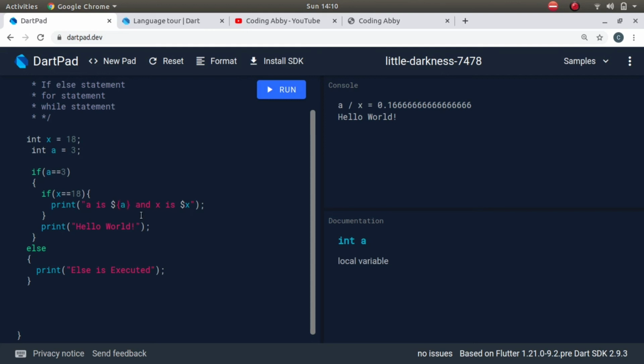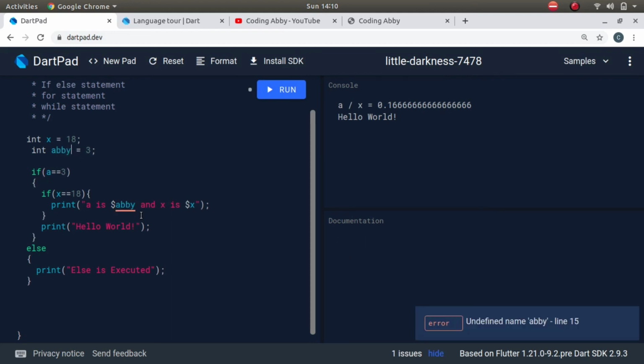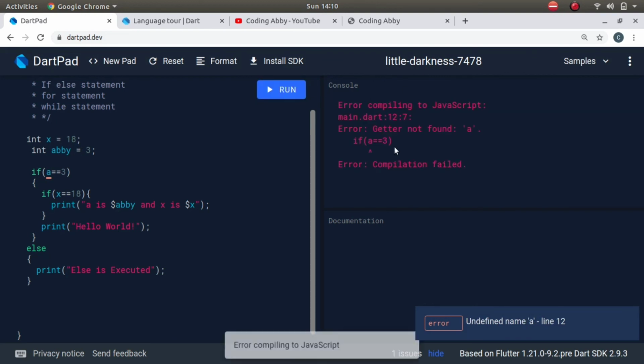If my variable was named Abby, I just simply have to write the dollar symbol followed by Abby, and the same output would be here, no change in output.